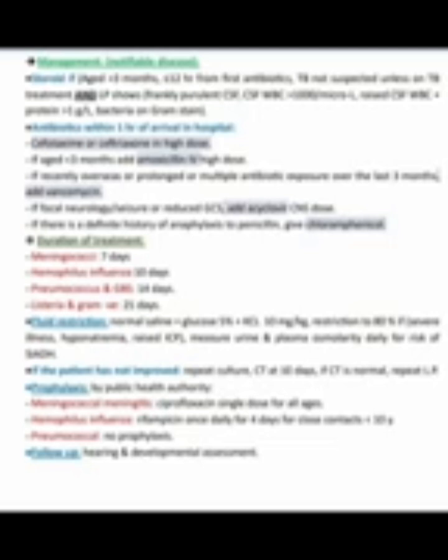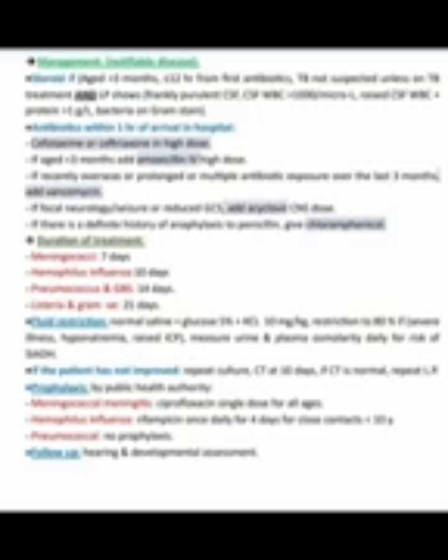Cefotaxime or ceftriaxone in high dose. If age less than 3 months, add amoxicillin IV high dose. If recently overseas or prolonged or multiple antibiotic exposure over the last 3 months, add vancomycin. If focal neurology or seizure or reduced Glasgow Coma Scale, add acyclovir CNS dose. If there is a definite history of anaphylaxis to penicillin, give chloramphenicol. Now the duration of treatment: meningococci we give 7 days, Haemophilus influenzae 10 days, pneumococcus and group B streptococcus 14 days, and listeria and gram negatives 21 days.